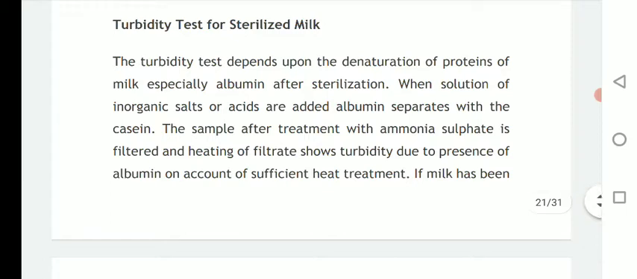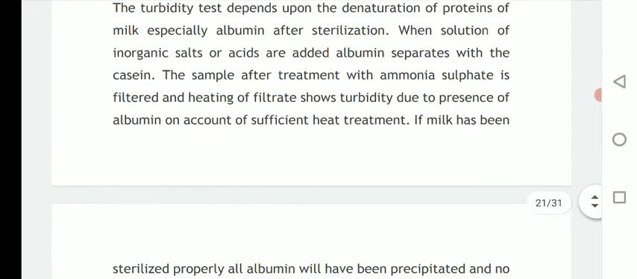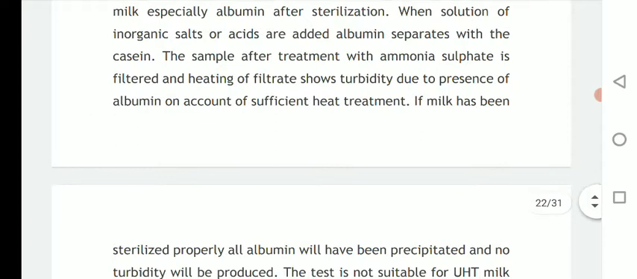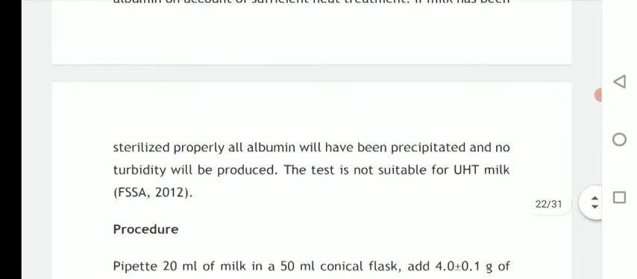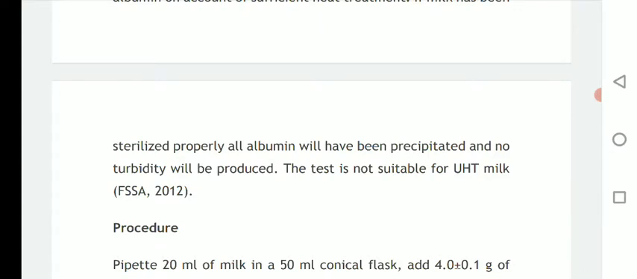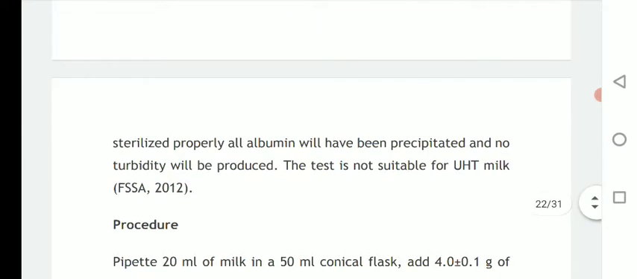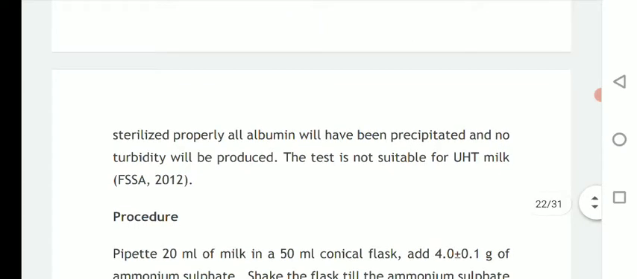So basically this turbidity test depends upon the denaturation of protein, especially albumin protein, and it is carried out for sterilized milk. If the milk has been sterilized properly, all albumin will have been precipitated and no turbidity will be produced.